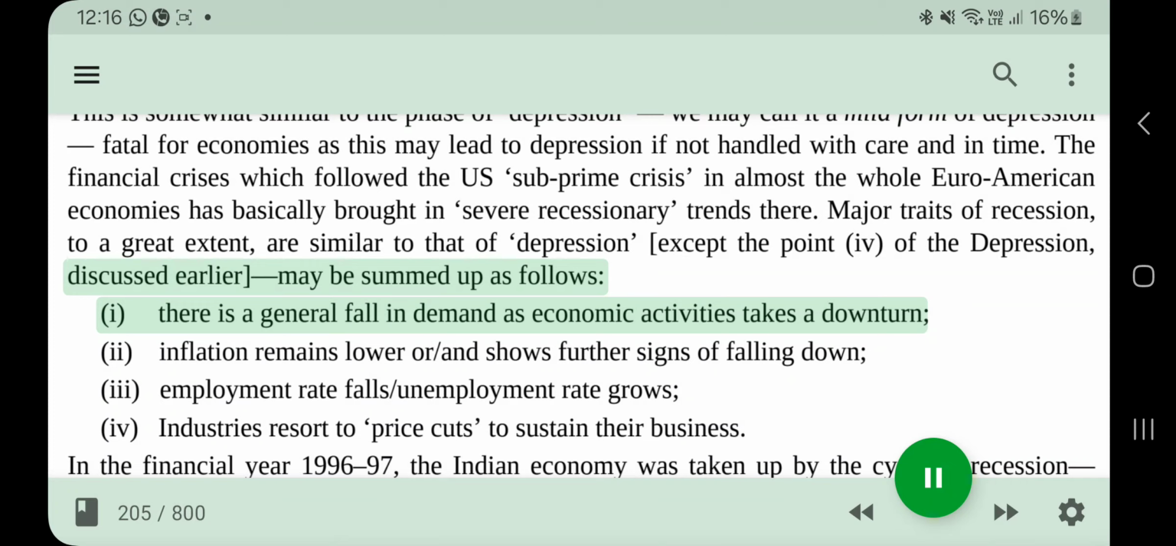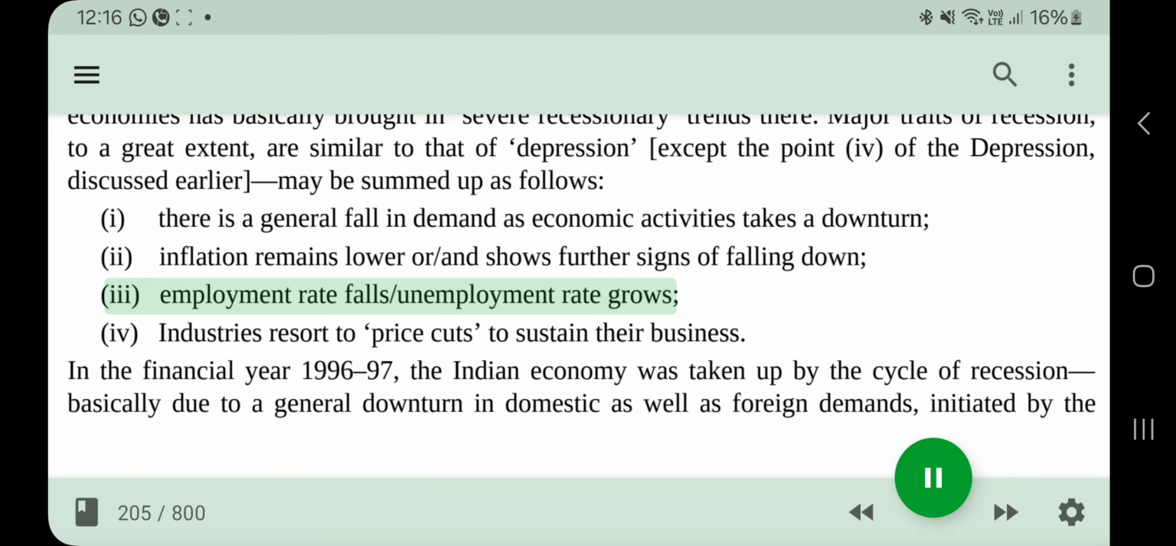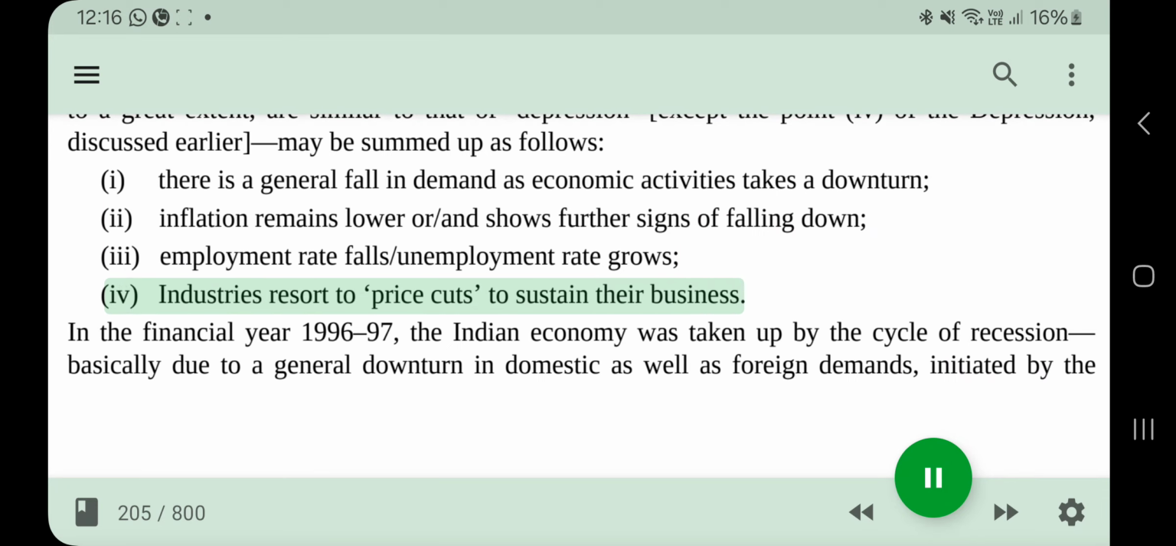I. There is a general fall in demand as economic activities take a downturn. II. Inflation remains lower and shows further signs of falling down. III. Employment rate falls, unemployment rate grows. IV. Industries resort to price cuts to sustain their business.